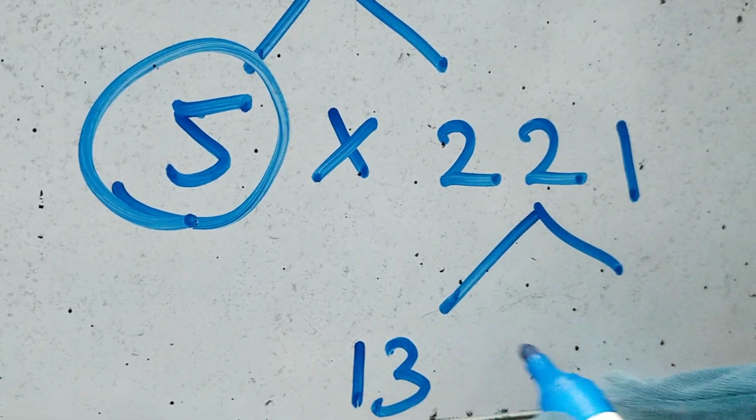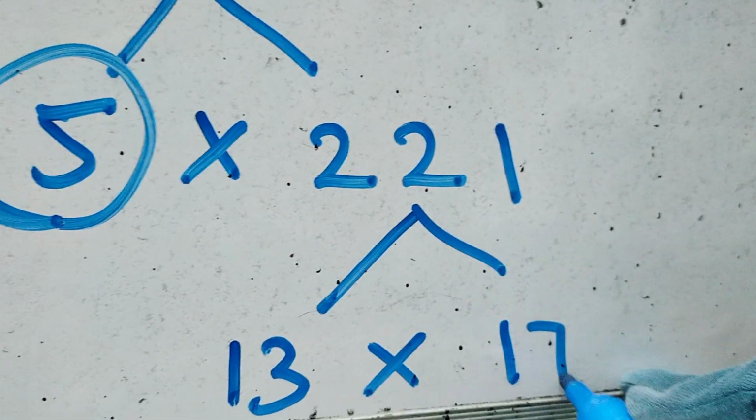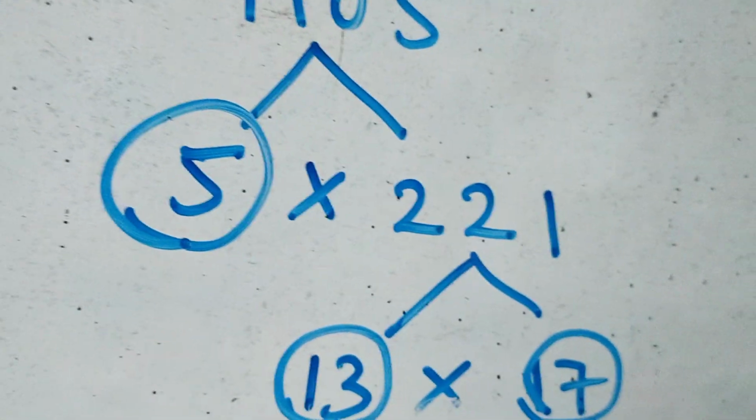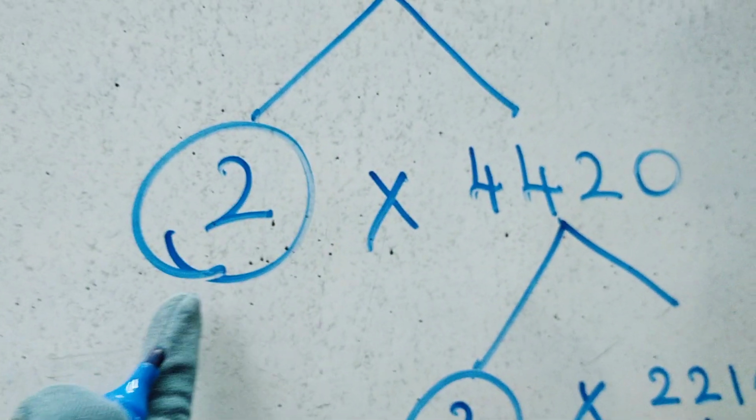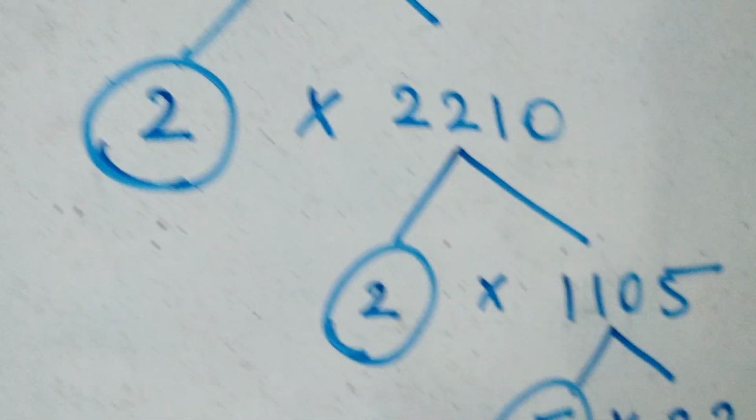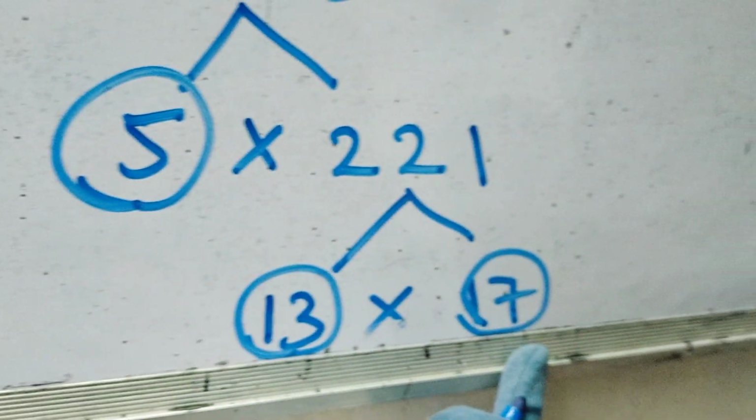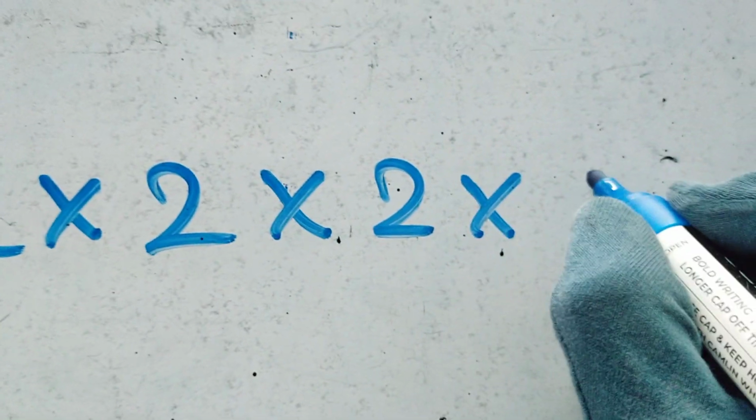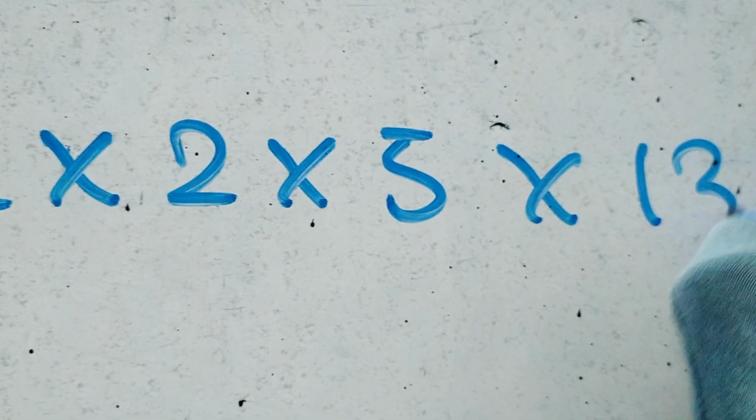13 into 17. 13 and 17 are prime numbers. So it ends here. Okay. So what are the prime numbers that we got? 2, 2, 2, 5, 13, 17. Okay, now write it: 2 into 2 into 2 into 5 into 13 into